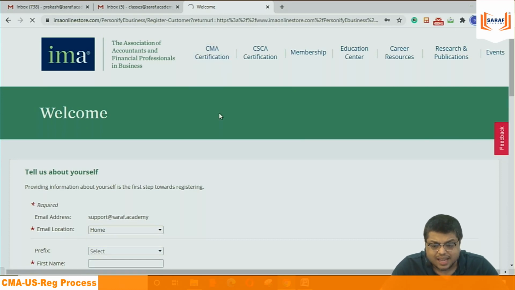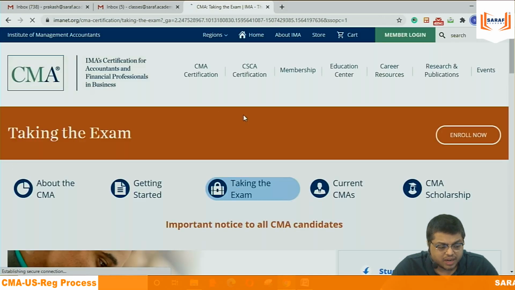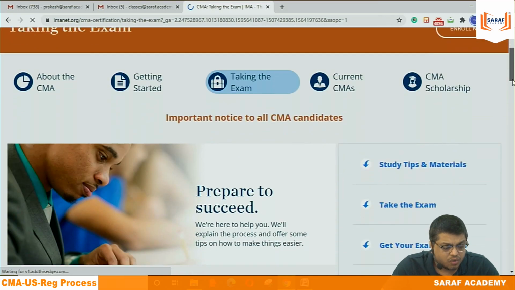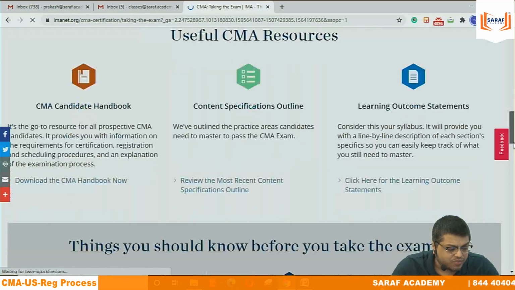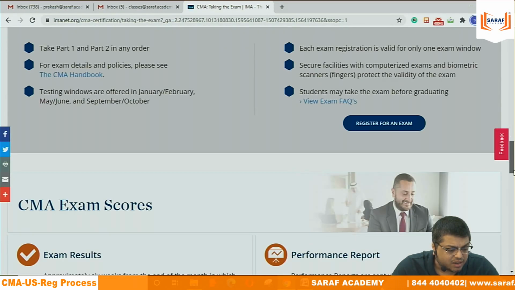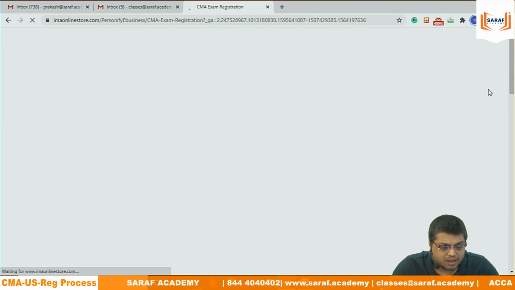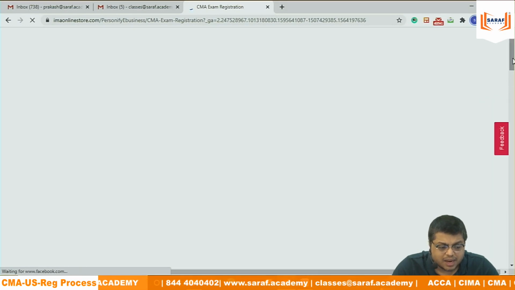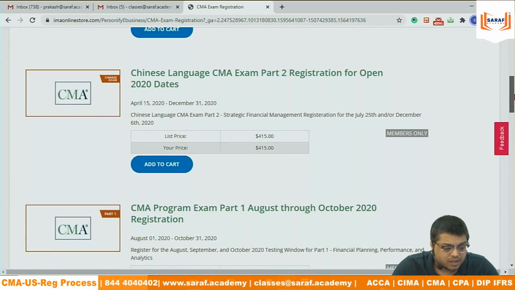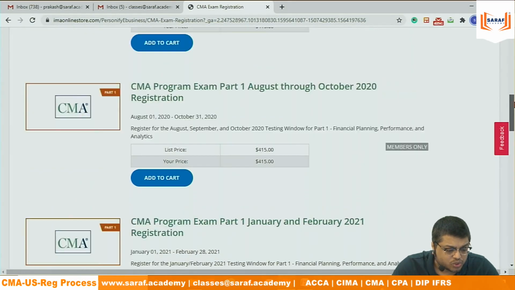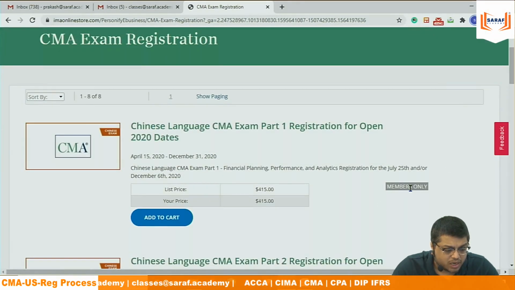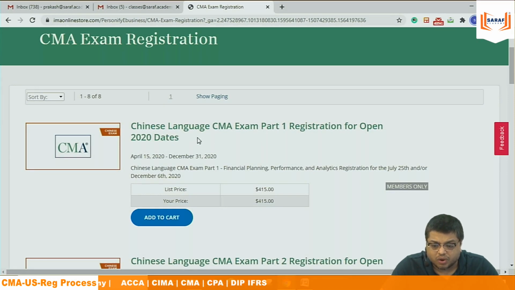Then taking the exam. If somebody is already a registered member, he wants to book the exam, then for taking the exam, the details are given. Register for an exam. I'm clicking register for an exam. But for registering, I need to give my email ID and membership number, which I received from the institute. Suppose, because it is written members only, members only. There is presently exam registration going on for, you can say, not Chinese, 1 second.